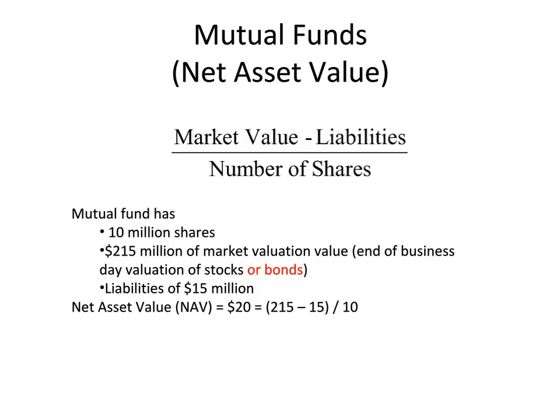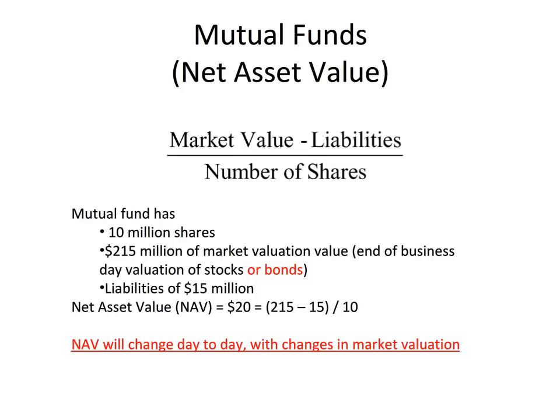What that means is they add up the values of each of the stocks or bonds in that mutual fund and it comes to $215 million. There's $15 million of liability. The net asset value for that share on that bond fund, given these parameters, is $20.